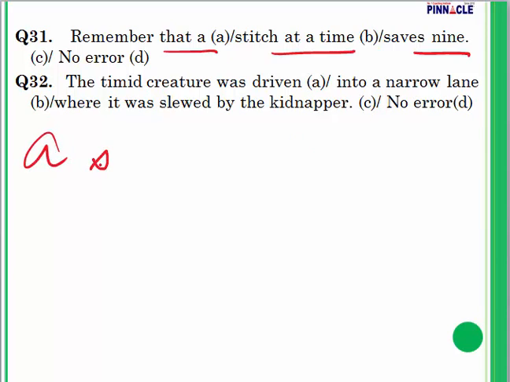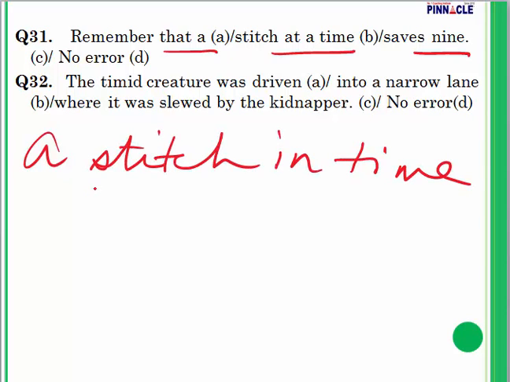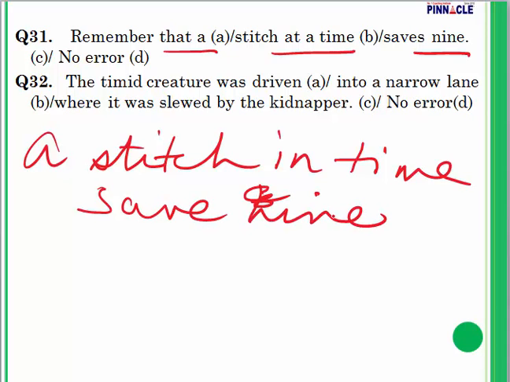That means if you do something on time, you will not have to put in more effort in the future. It means it is better to deal with something immediately. If you wait, it may become worse. A stitch at a time, this is wrong. So at a will be replaced by in. Where is my problem? Problem is in part B.